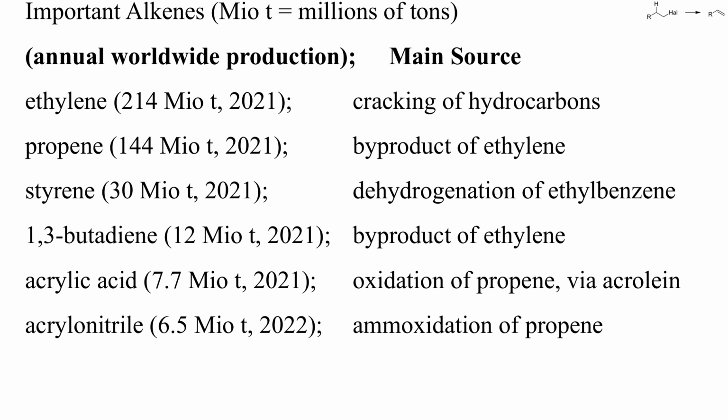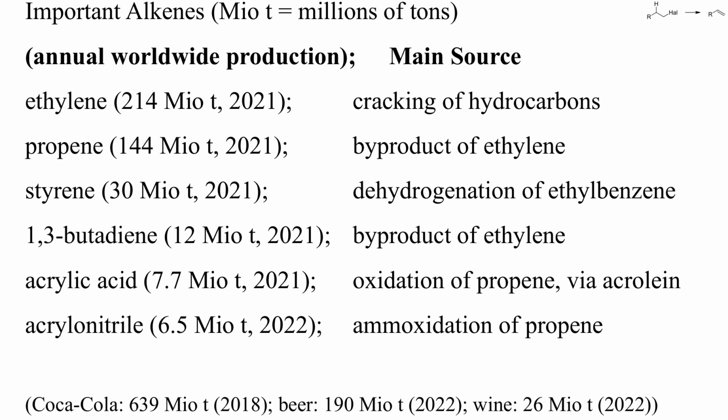Those listed here are important monomers for the manufacture of plastics and are prepared on a huge scale. For instance, more than 200 million tons of ethylene were prepared in 2021, mainly by thermal cracking of fossil hydrocarbons. Byproducts of ethylene include propene and 1,3-butadiene, the latter being important for the preparation of synthetic rubber. Styrene, acrylic acid and acrylonitrile are manufactured by more targeted oxidative processes.